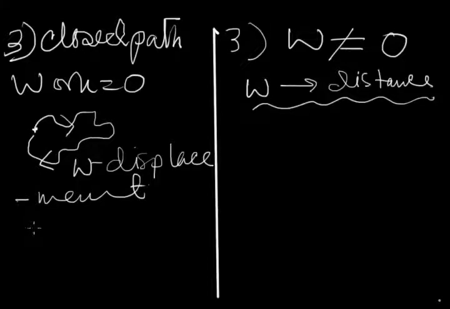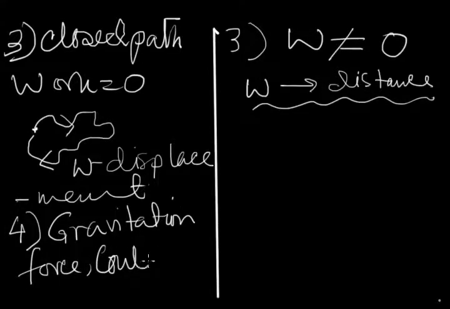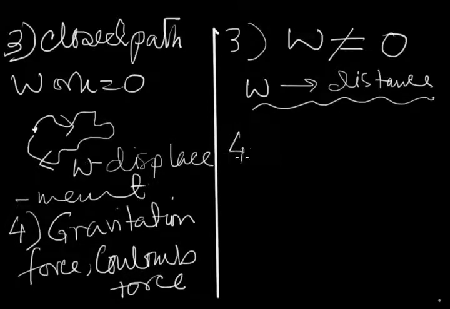Now we need to know the examples of conservative forces. The conservative forces are the gravitational force, which is a very important conservative force, and then we have the Coulomb force, the electrostatic force, which we know is conservative again. Now for non-conservative forces, all kinds of resistive forces are non-conservative in nature.